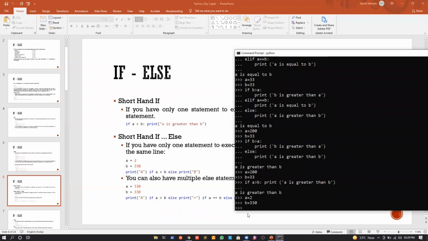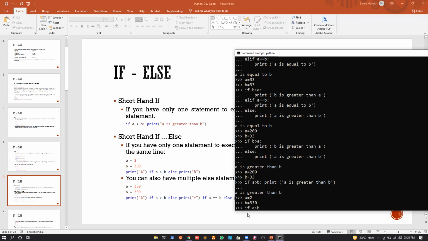I will first write the condition. So what's the condition? If a is greater than b, but we will not write a colon. For the first condition, if a is greater than b, obviously we can see that it is not. For the if there will be a statement, as well as an else, and for the else also we will have a statement.